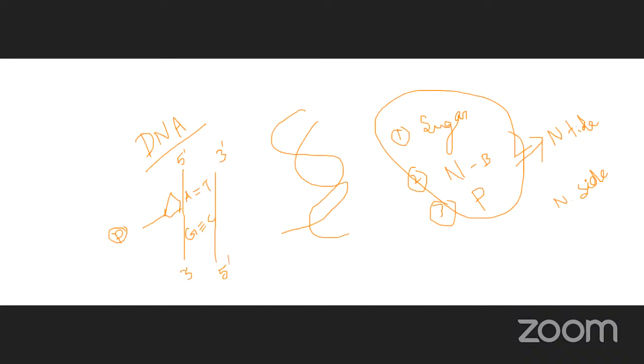These three things are very, very important: the nitrogen base, the sugar molecule, and the phosphate. This is called a nucleotide.